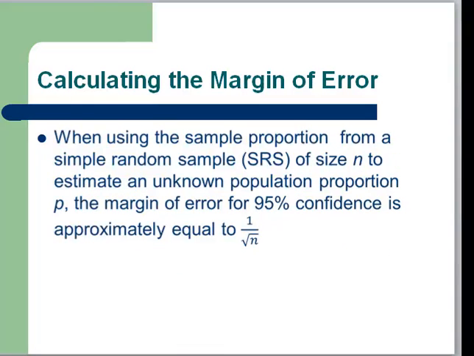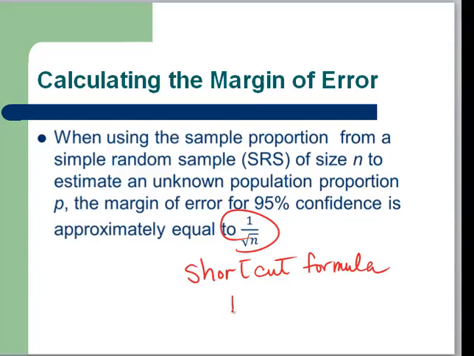So let's take a look at that margin of error. When we're using a sample proportion from a simple random sample of size n to estimate an unknown population proportion, p, the margin of error for the 95% confidence interval is approximately equal to 1 over the square root of n. We call this the shortcut formula, and it's very important that you memorize this formula and know how to use it. So make sure you memorize this, especially by test time.